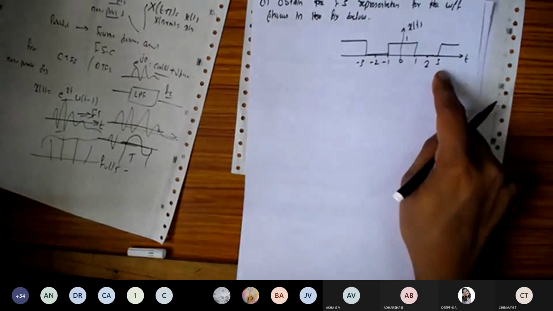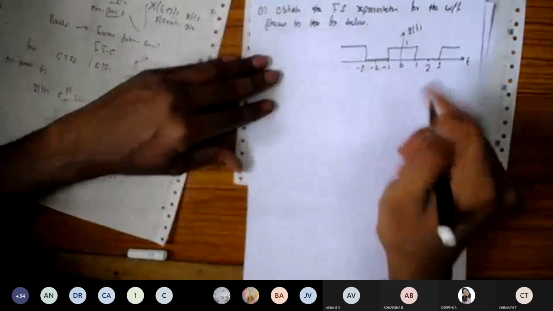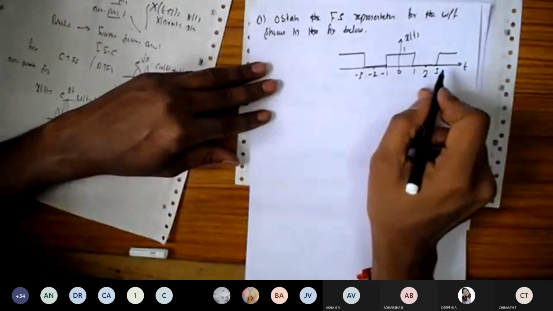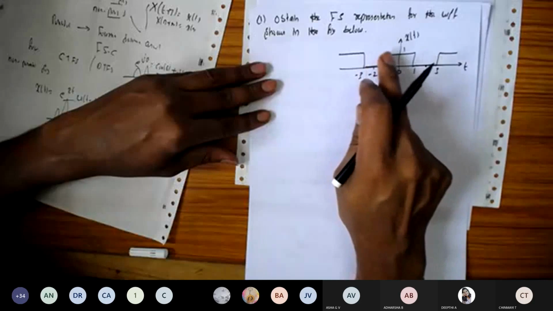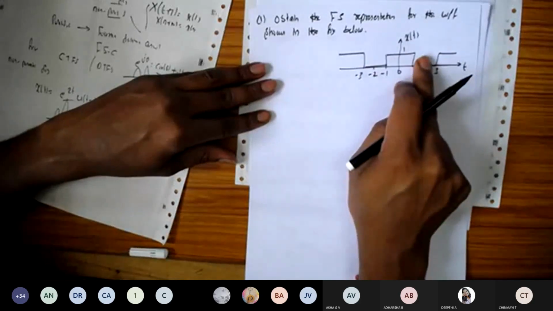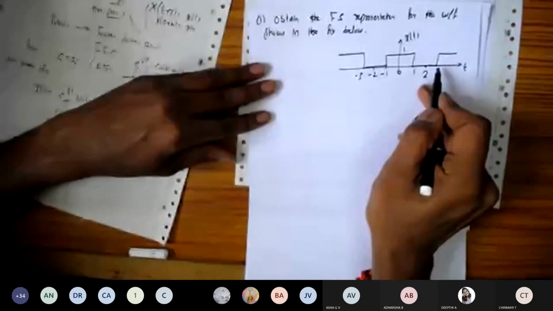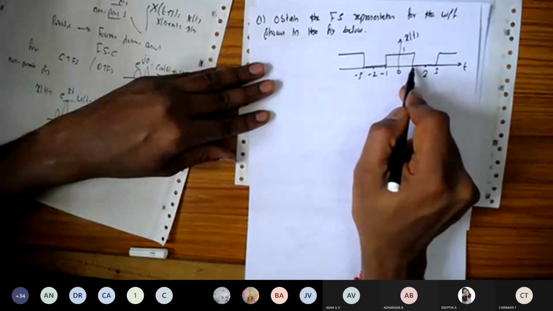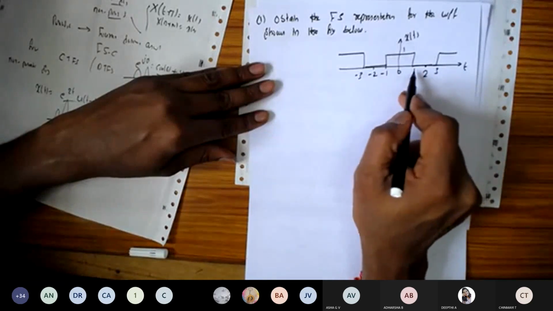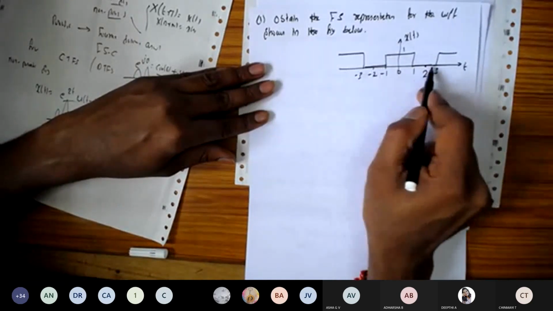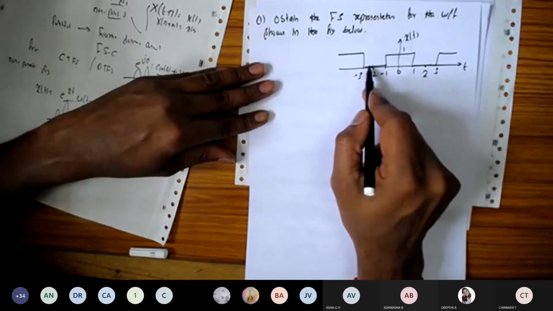So this is a periodic signal here, and you can observe the periodicity. When you're finding the periodicity, make sure that it is distributed equally on the negative axis as well as the positive axis. You can see it is periodic from -3 to 1, but instead let us divide equally for the positive and the negative axis.